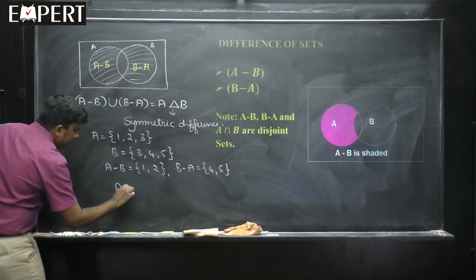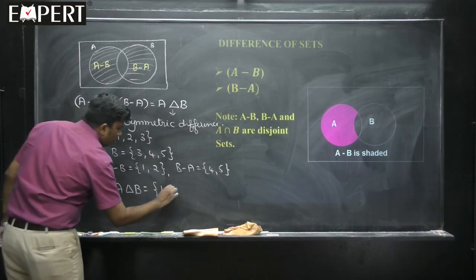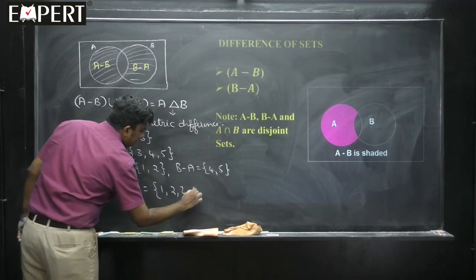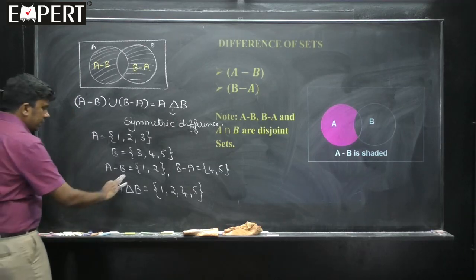Therefore, A delta B, the symmetric difference, is nothing but the union of these two sets: {1, 2, 4, 5}. That means this is A delta B.